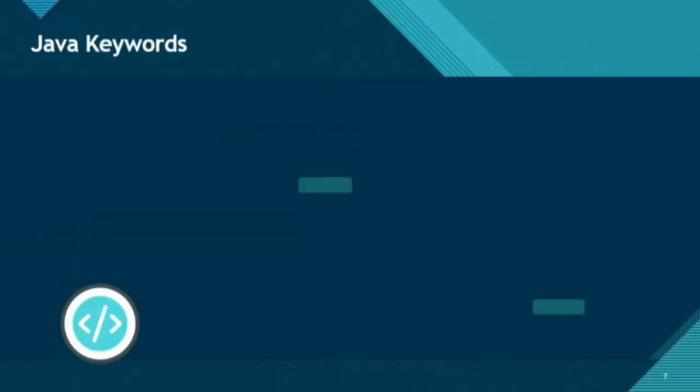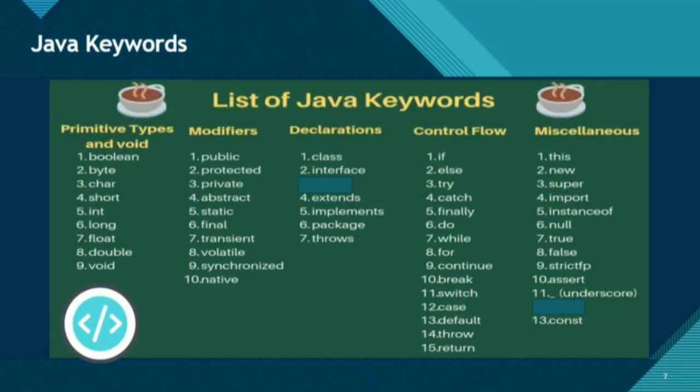And then what are the keywords in Java? So guys, here is a list of Java keywords. You can take a screenshot of this one so that you can understand what the keywords in Java are. We will discuss all these keywords in our later videos, like primitive data types keywords, modifiers keywords, declaration keywords, control flow keywords, and then miscellaneous keywords. So guys, we will discuss all these keywords in our later videos.